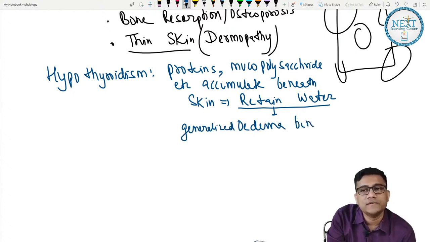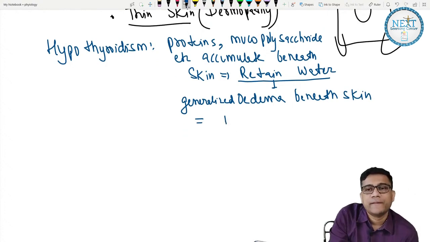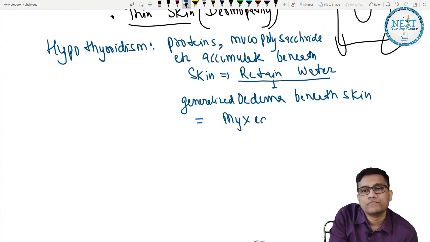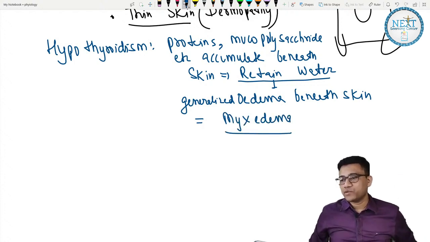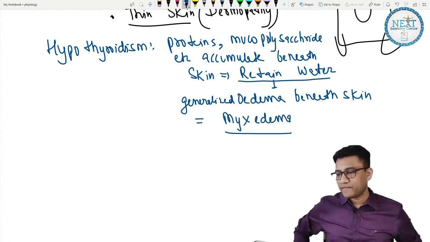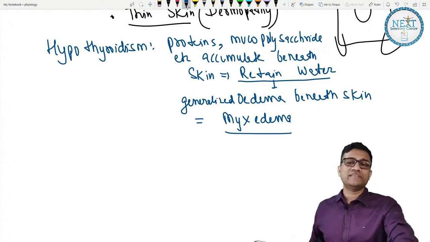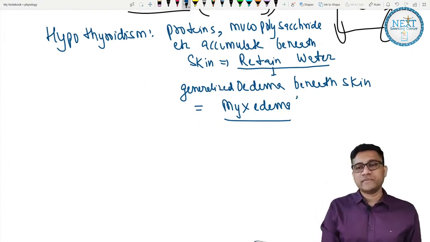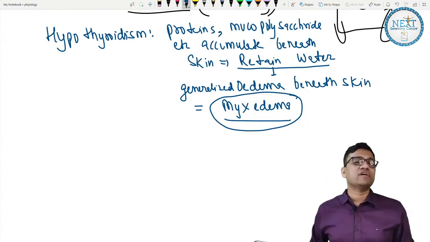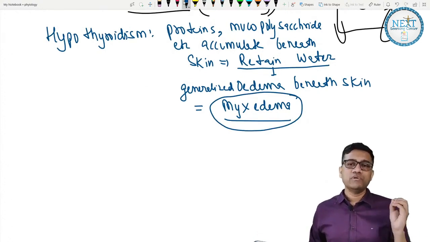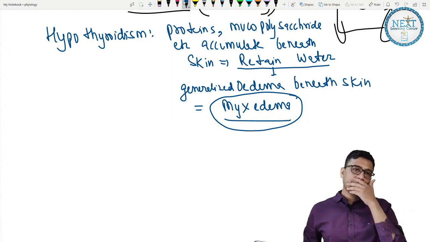Edema beneath skin. What is it called? Myxedema. So what is it causing? It is causing myxedema. Okay, clear? Myxedema is a very common feature. So myxedema is seen in what? Hypothyroidism. Okay, clear?